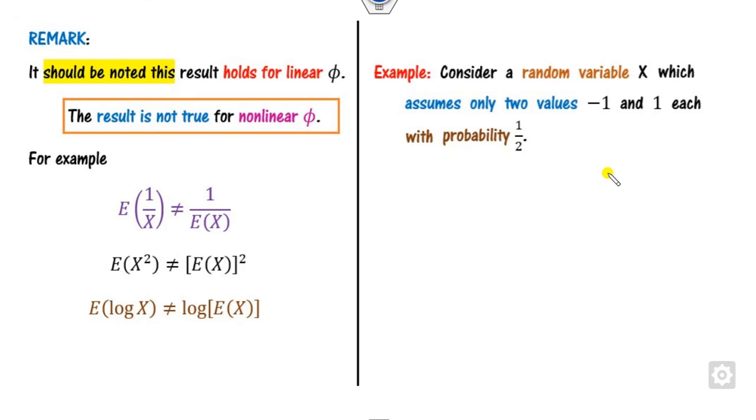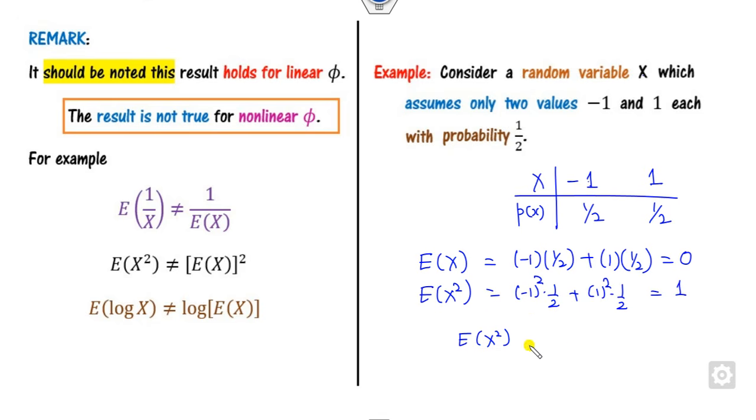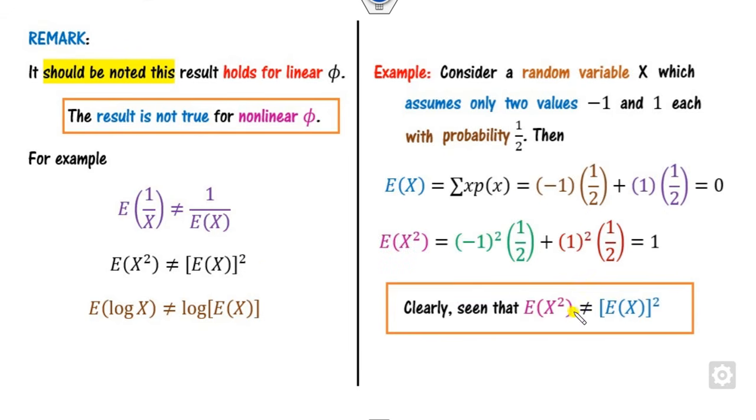We can consider one example. If I consider x is a random variable which consists of only two values, -1 and 1, and the corresponding probabilities are half and half, then what is the value of E(x)? That is half times minus 1 plus half times 1, that's 0. What is the expected value of x square? That's (-1) square times 1 by 2 plus 1 square times 1 by 2, it comes to be 1. Clearly, E of x square is not equal to E of x whole square. Similarly, you can define it this way, and it will not be true.